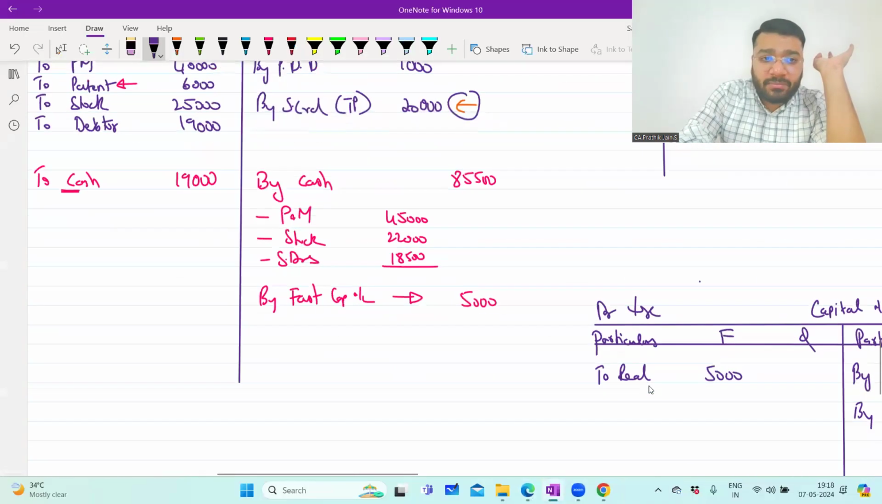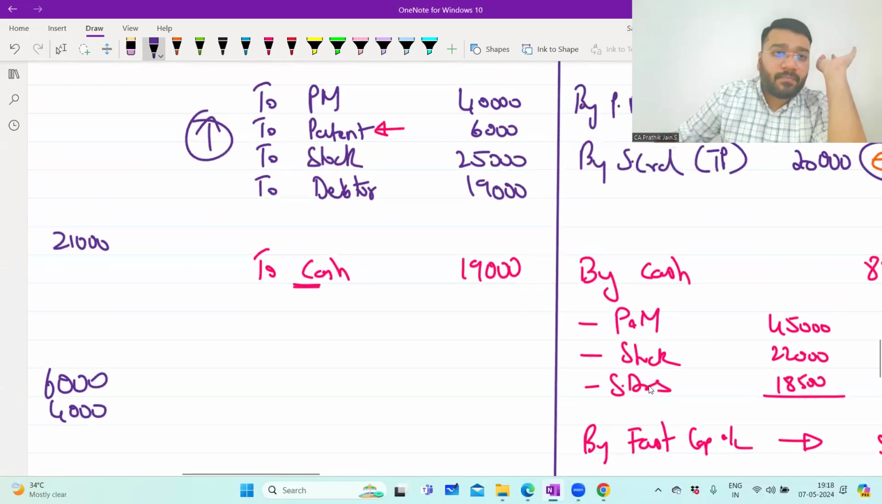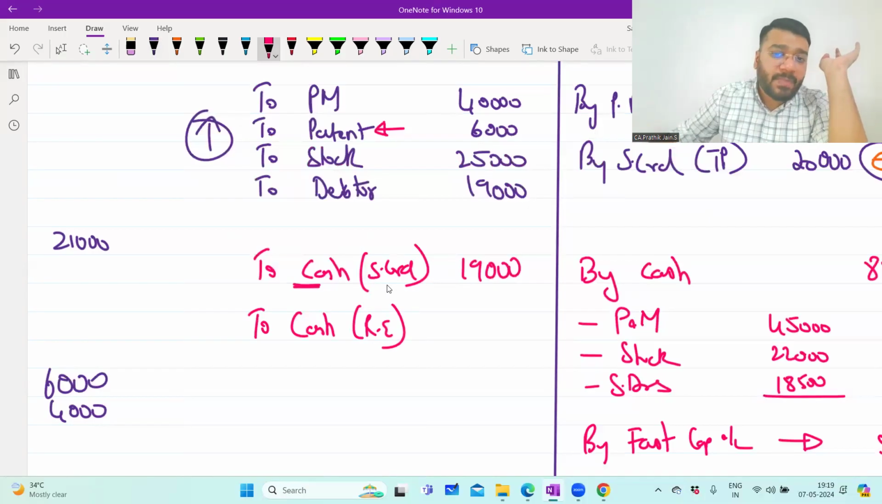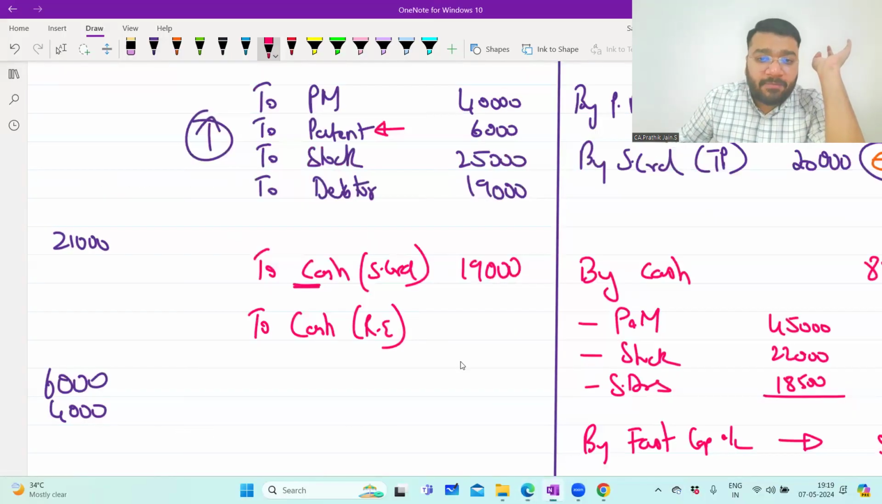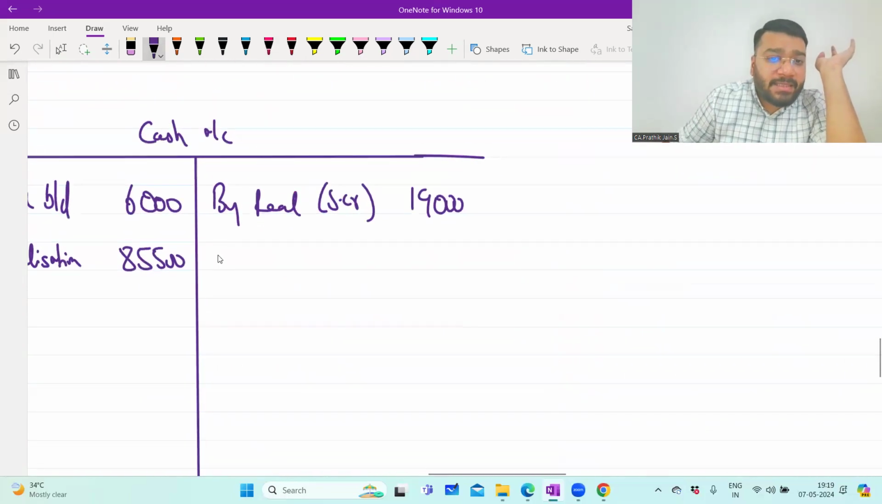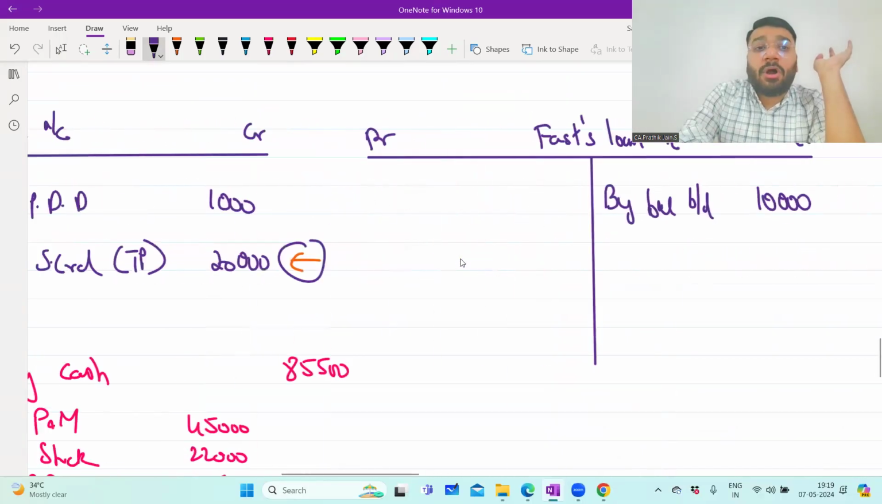In the realization account, to cash. In bracket, you can write realization expense, and this is sundry creditors expense. How much? 3,500. Without forgetting in the cash account, by realization expense 3,500.